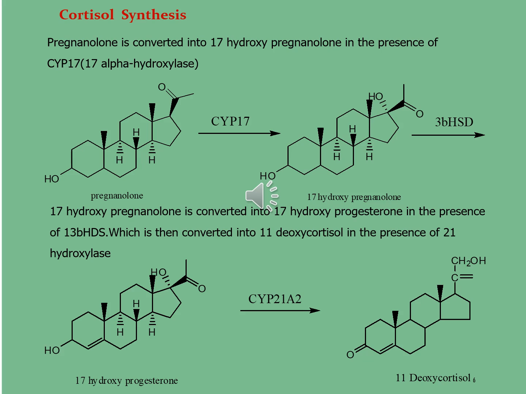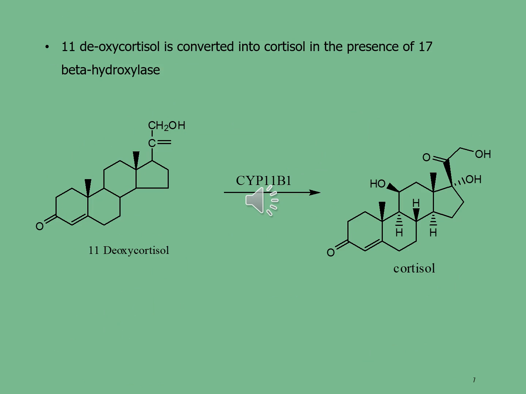In deoxycortisol, at carbon 3 position, there is a carbonyl group, and at carbon 17 position, there is a methoxy group in addition to the carbonyl group. Further, 11-deoxycortisol is converted into cortisol in the presence of the CYP11B1 enzyme.